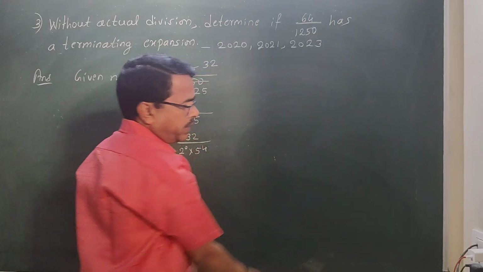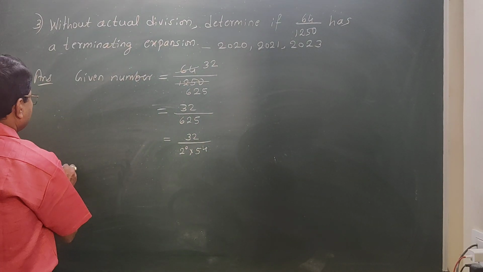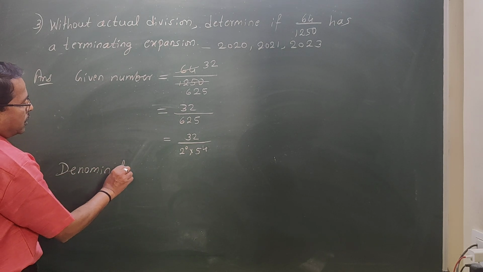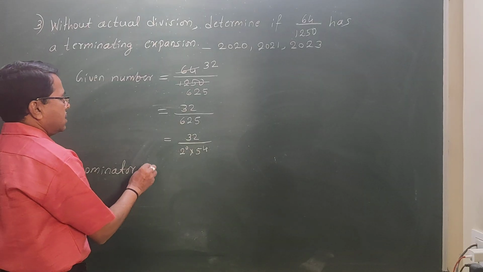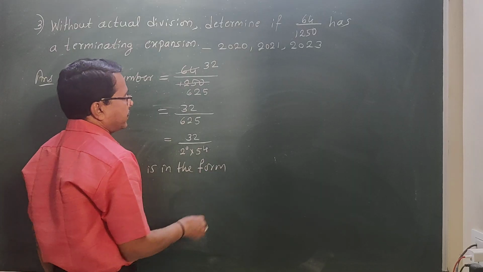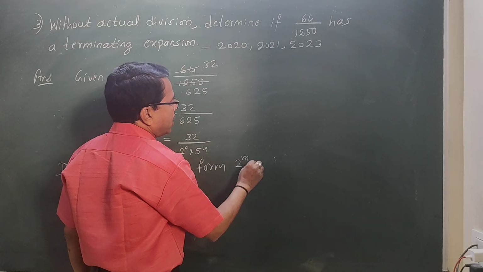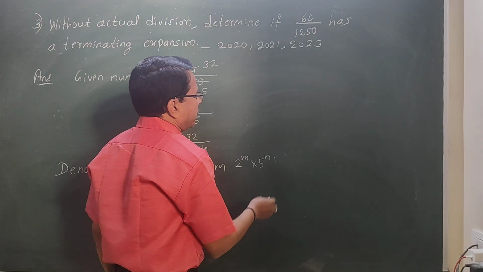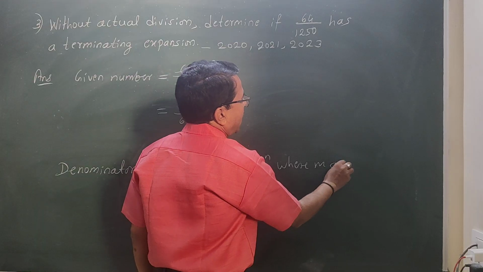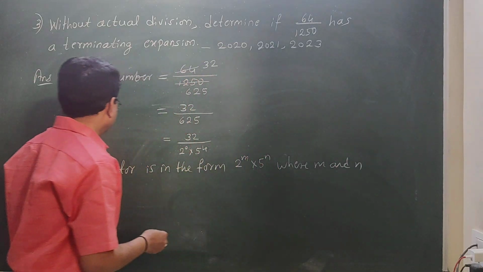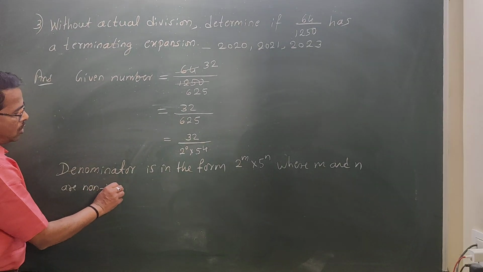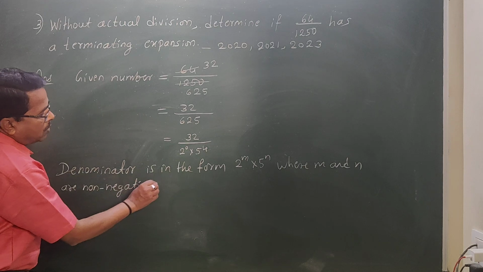So now what we can say: the denominator is in the form 2 raised to m into 5 raised to n, where m and n are non-negative integers.